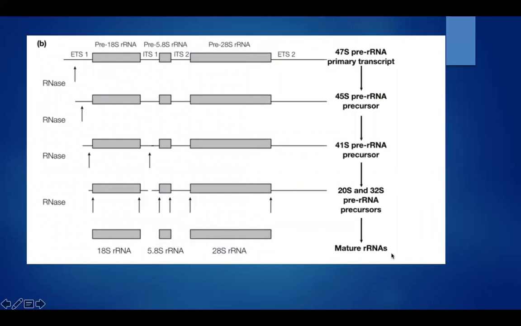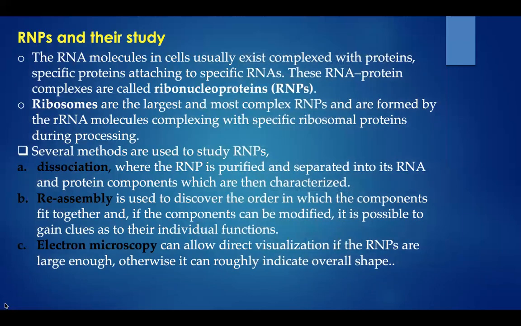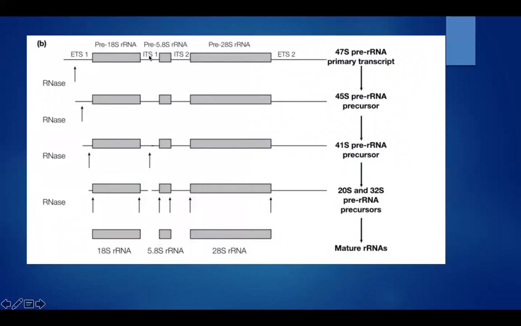In the first step, it is going to cleave at external transcribed spacer 1 and external transcribed spacer 2, and internal transcribed spacer 1 and internal transcribed spacer 2. So in the first step, it is going to cut at these spacers.